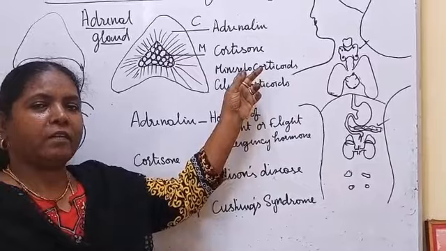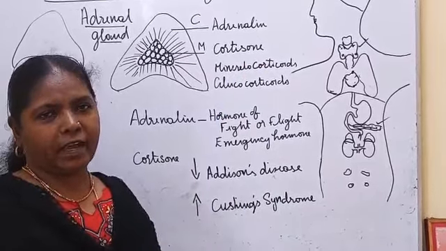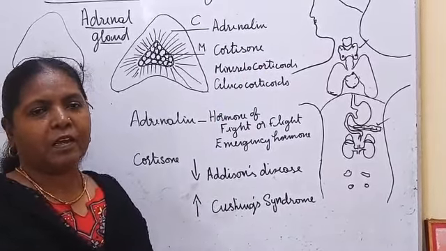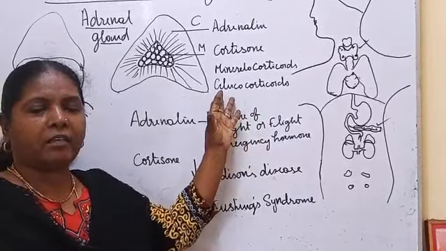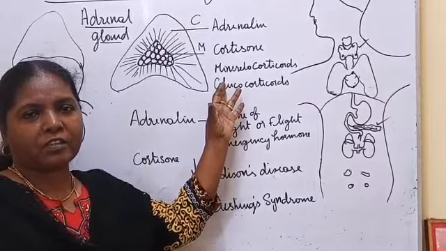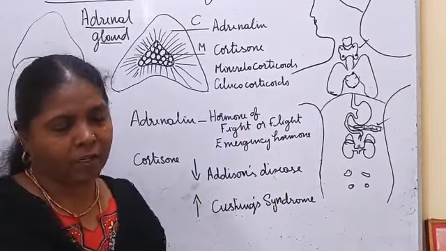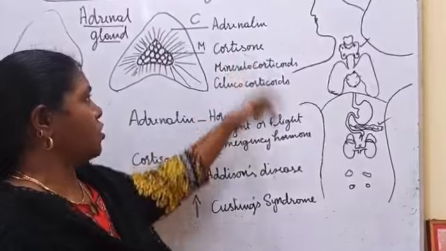Mineralocorticoids maintain the minerals in the blood, like sodium, magnesium and calcium. Glucocorticoids maintain the level of carbohydrate, fat and protein in the blood. Okay, so that is the function of cortisols.